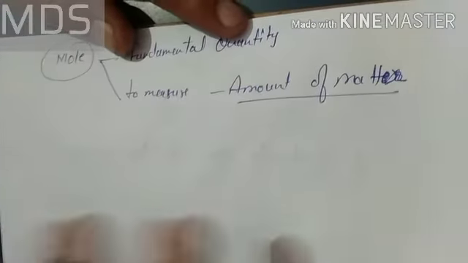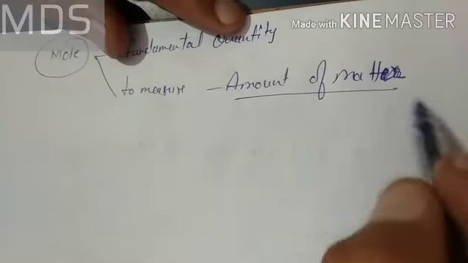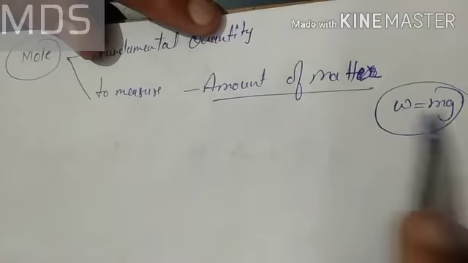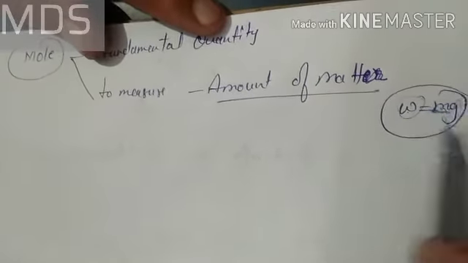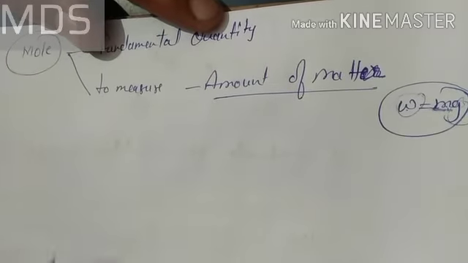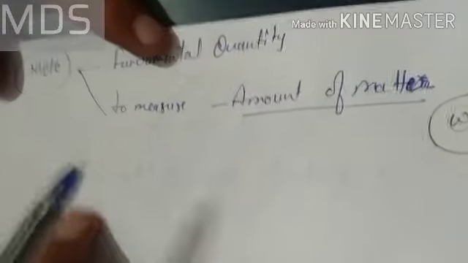Mass and weight are completely different concepts, because you know that W is equal to mg. In physics you will study the difference between weight and mass particularly. Mass never changes, weight changes with gravity. Okay, now what comes with the mole?